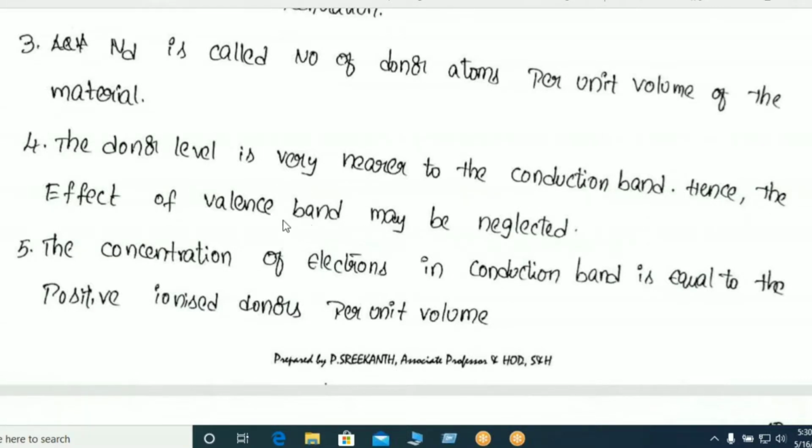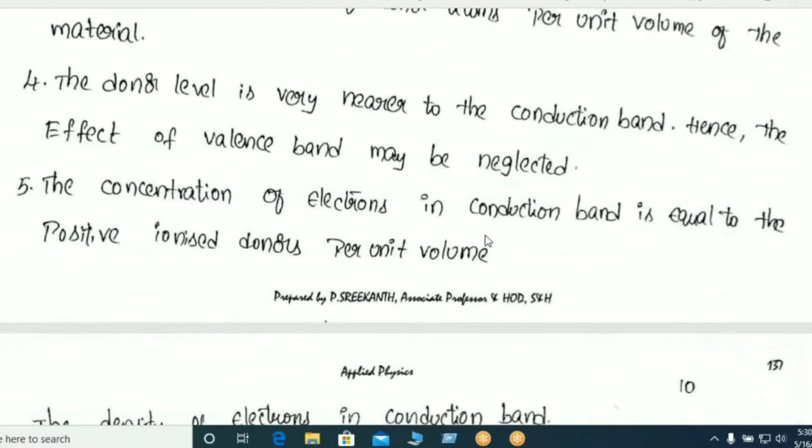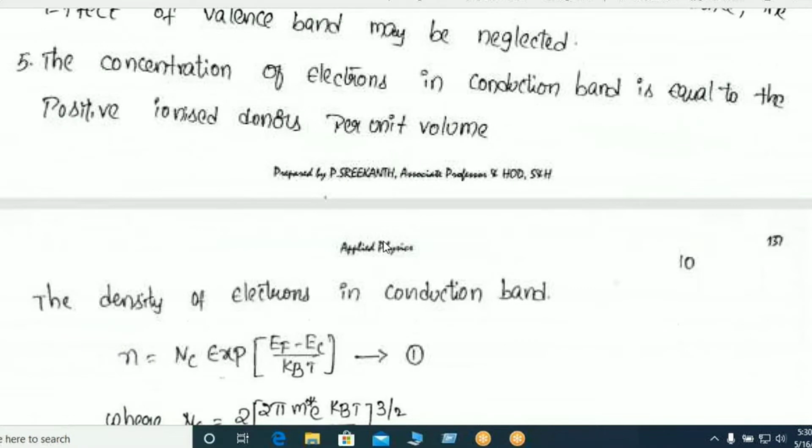Hence, the effect of the valence band may be neglected. That means the transition of electrons is from the donor level to the conduction band. In this situation, there is no effect of the valence band. The concentration of electrons in the conduction band is equal to the positive ionized donors per unit volume. That means the concentration of electrons in the conduction band equals the positive holes created at the donor level.